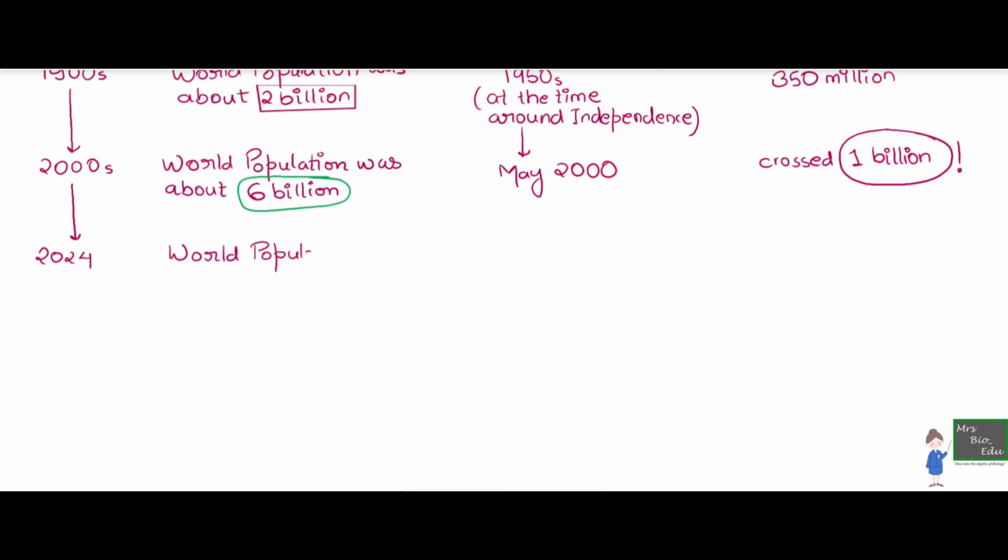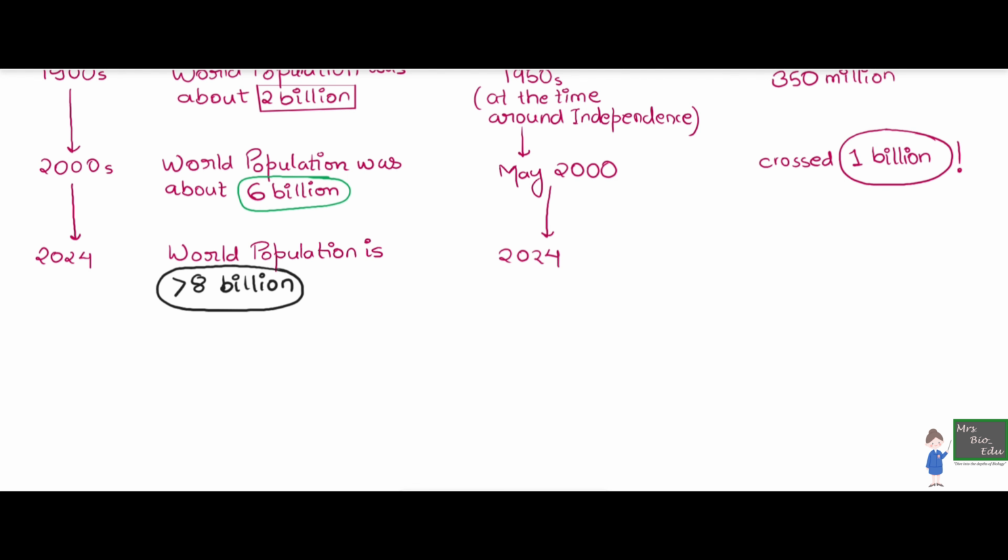In 2024, the world population is estimated to be greater than 8 billion. If you Google it right now, you'll see the data is more than 8 billion, which is a lot of population. And mind you, we are living in the same space. We are still on the earth.